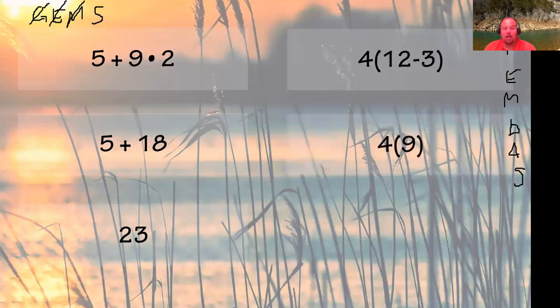So that's the first thing I do, what's in the parenthesis. Now I'm left with 4 times 9. It's just a multiplication problem, so I don't have exponents. I'm just doing multiplication. That gives me an answer of 36. All right, so you see how that's done.